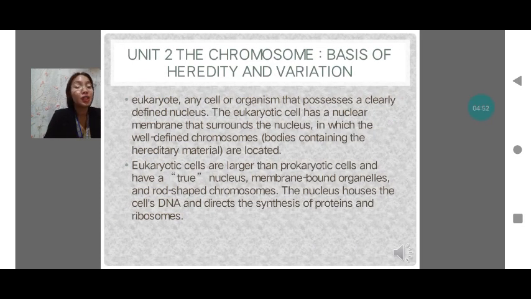So, Unit 2. The Unit 2 talks about the chromosomes or the basis of heredity and variation. So this Unit 2, the learning outcome is explain and describe the chromosomal behavior during cell division.